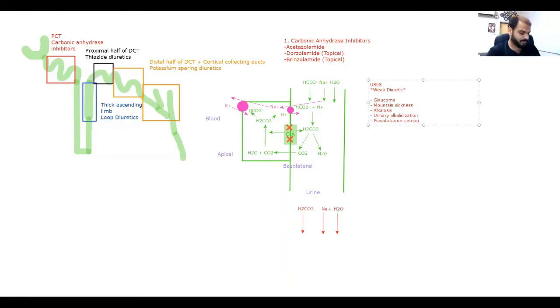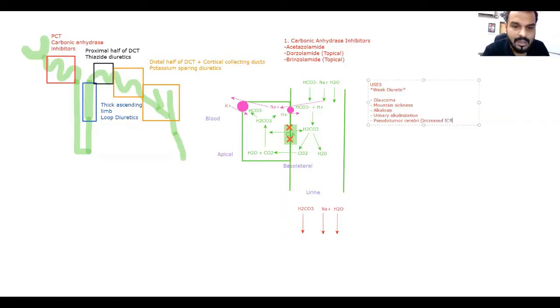Shabash. Anyone? I'll wait for your answer. No? Actually, it is increased intracranial pressure.